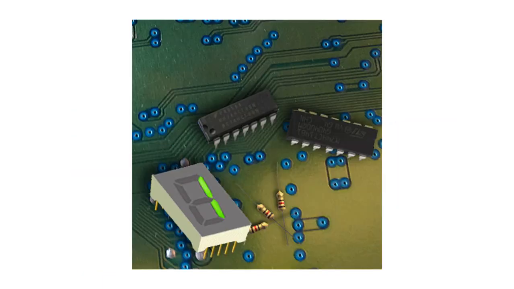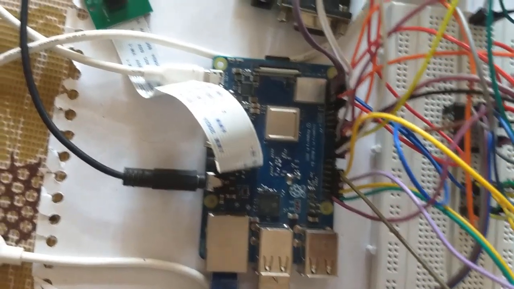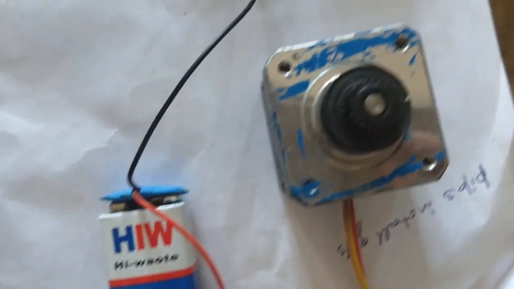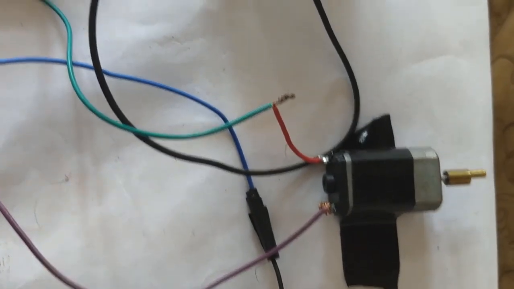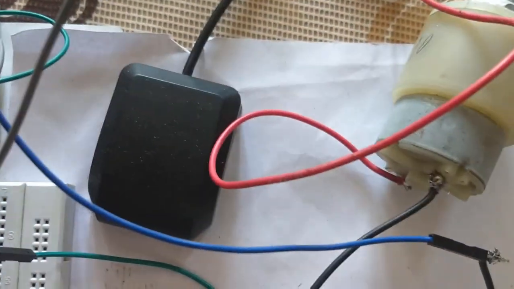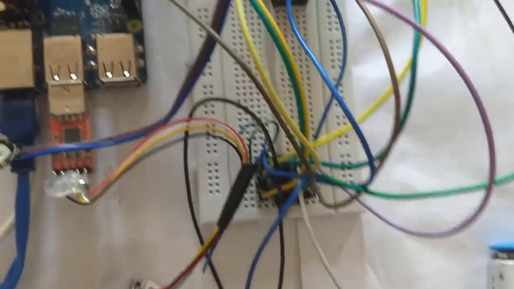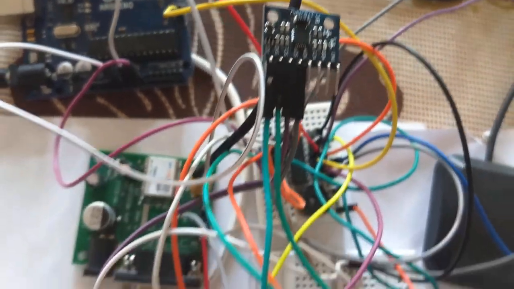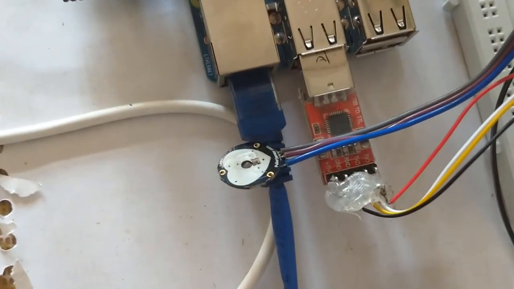The components that we used in our project are a Raspberry Pi 3B Plus model, Raspberry Pi camera, USB to TTL converter which connects the fingerprint sensor to the RPi, 9-volt battery, bipolar stepper motor, a vibrating motor, a 12-volt DC motor, GPS module with antenna, buzzer, two L293D motor driver ICs, MCP3008 ADC, MPU 6050 accelerometer plus gyrometer, pulse sensor, and jumper wires.